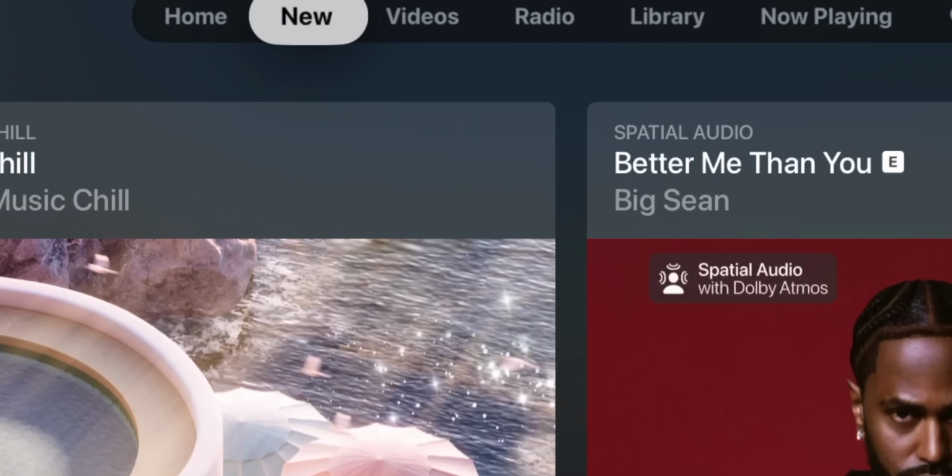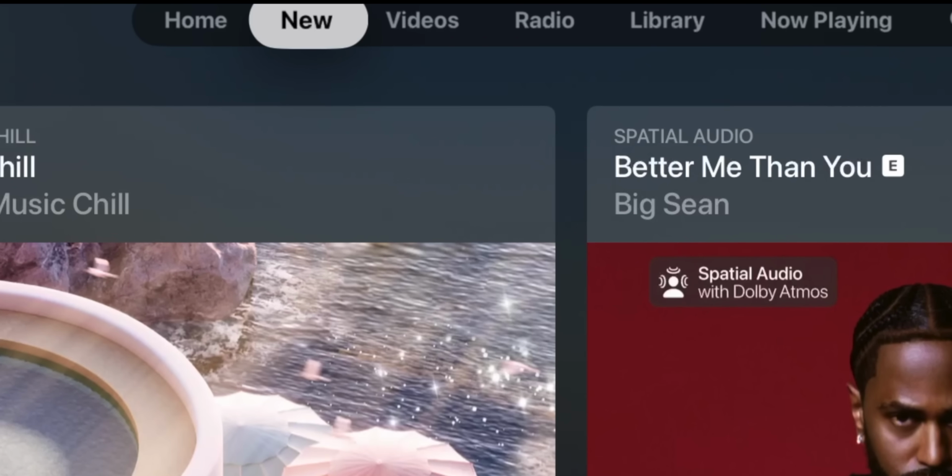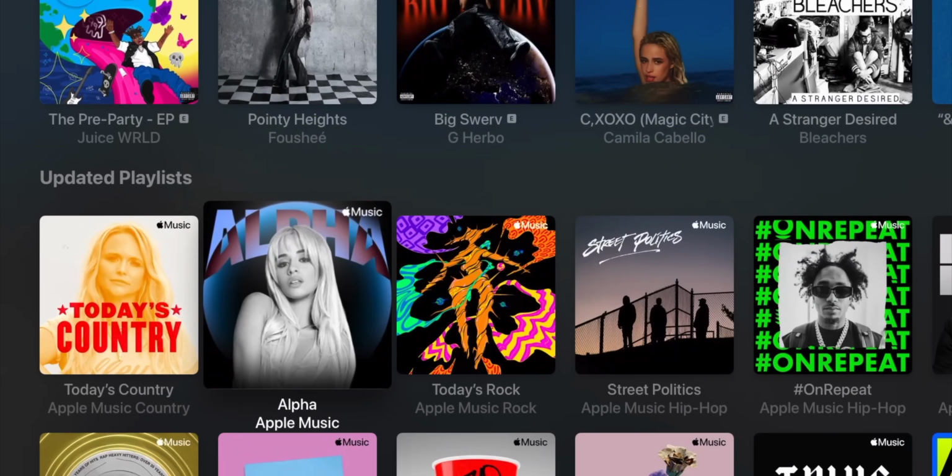Also in the top nav bar, this used to say Browse, now it says New. And a couple of these sections have a slightly different UI as well.